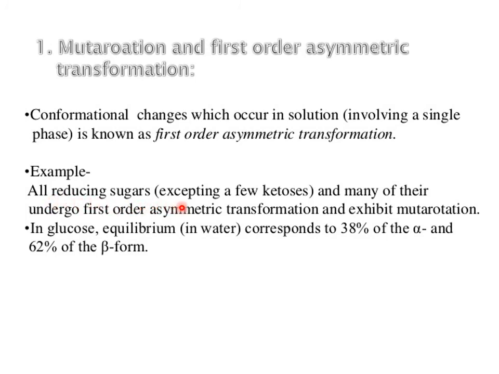The difference between the two percentages is called mutarotation. This exists because sometimes glucose exists in racemate form. This is the mutarotation and first-order asymmetric transformation.